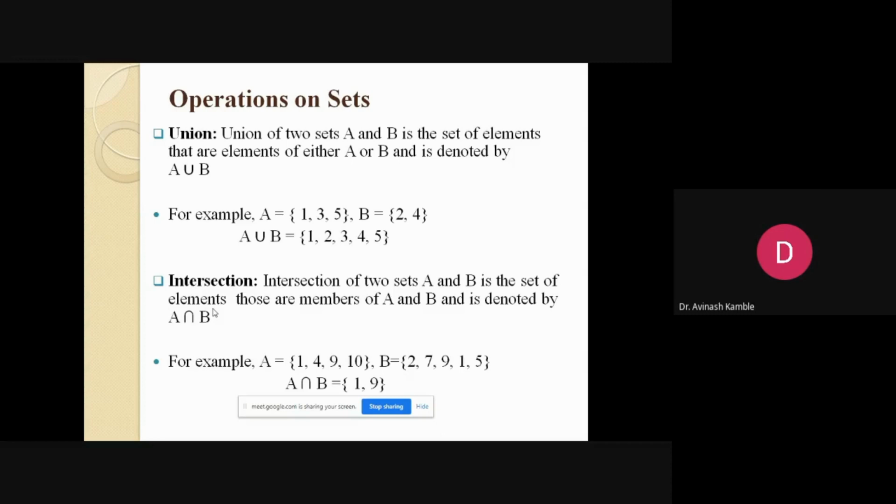Apart from that, we have some fundamental operations, that is, union as well as intersection. For the union of two sets, we have A and B as some finite sets.